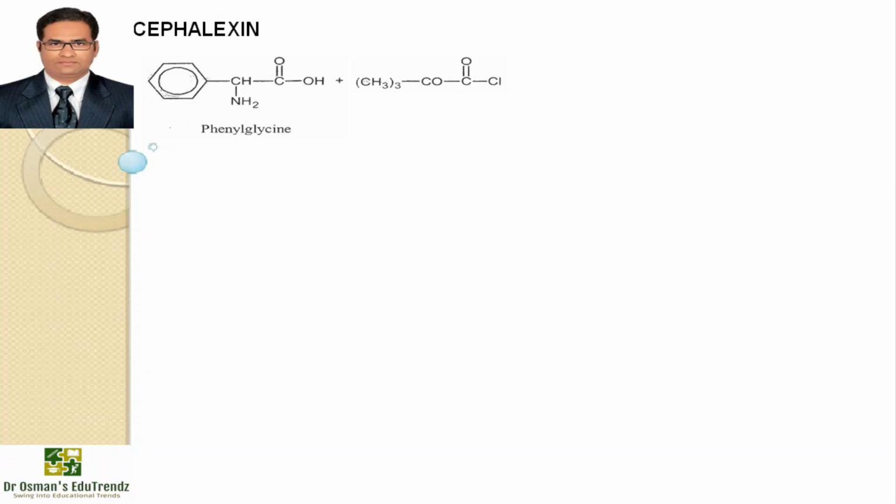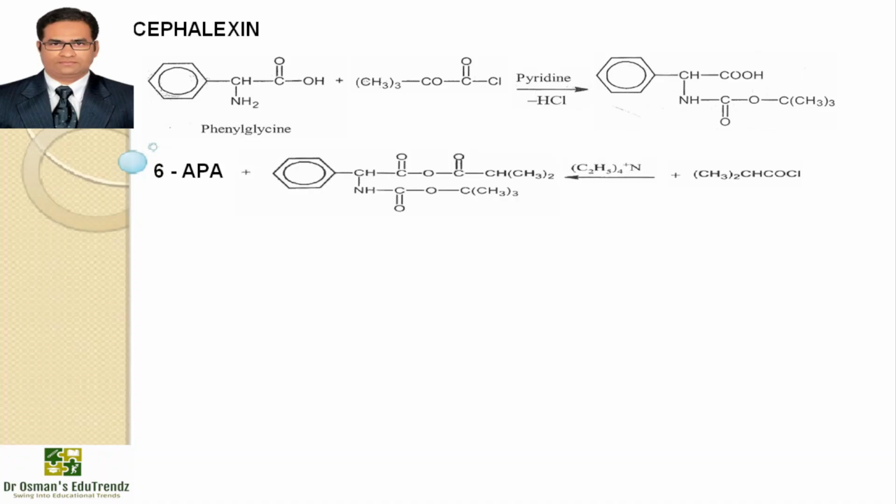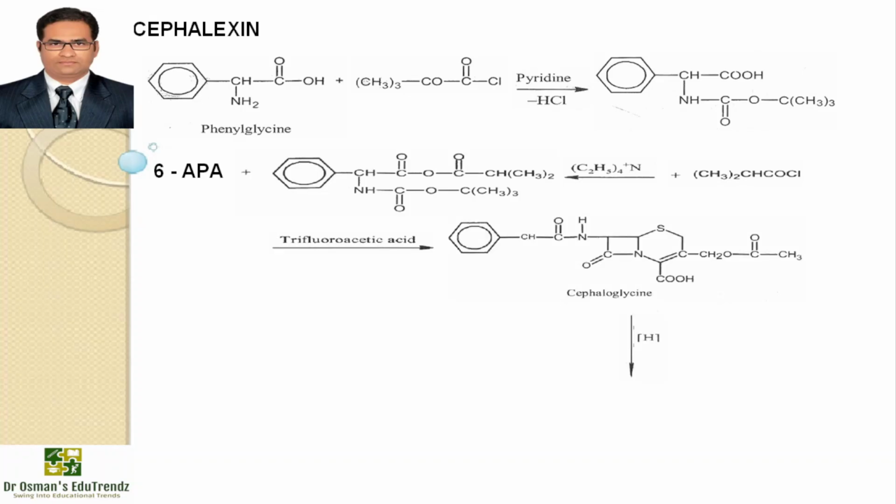Now moving on to the synthesis of cephalexin. It is synthesized by taking phenylglycine and reacting with acetic anhydride in the presence of pyridine, with removal of a hydrochloride molecule. It gives an intermediate which again in the presence of CHCOCl will give another intermediate, which is again reacted with 6-aminopenicillanic acid and in the presence of trifluoroacetic acid will give cephaloglycine, which on dehydrogenation will give cephalexin.